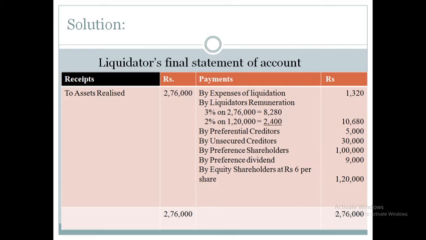Then preference shareholders. We have 10,000 9% preference shares of rupees 10 each, so 10,000 into 10, it will be 1 lakh. We need to give the 1 lakh share capital back to the preference shareholders, and the dividend on the preference shares was in arrears.